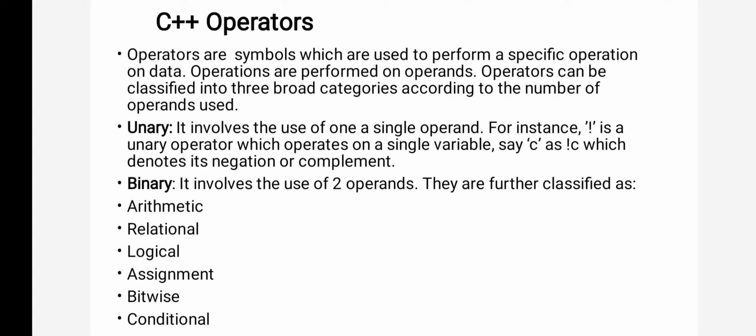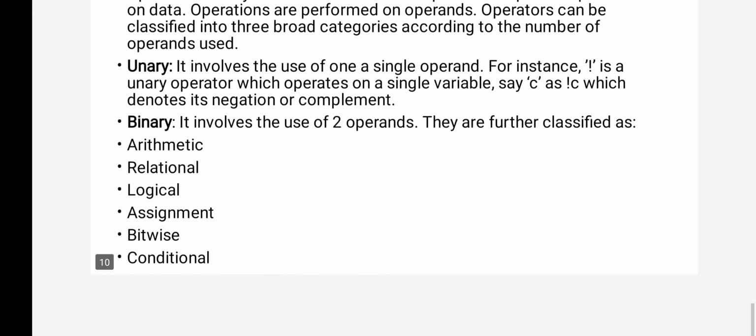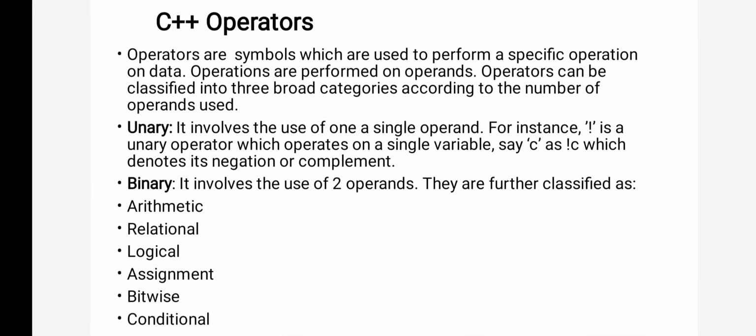Okay, now here we have different types of operators, and it is an essay question actually. We have different types of operators like arithmetic. As you all know, arithmetic means addition, subtraction, multiplication, division. For addition, what operator will we use? Plus.